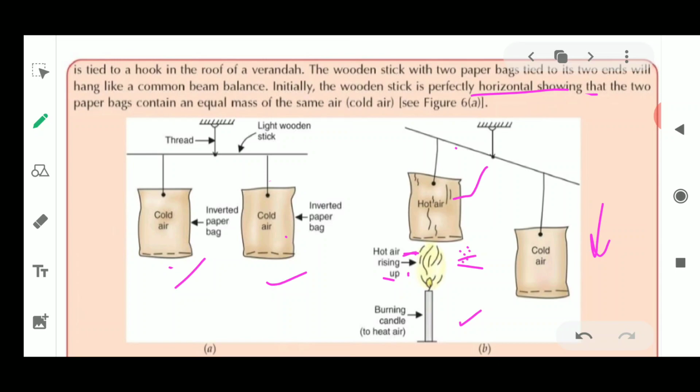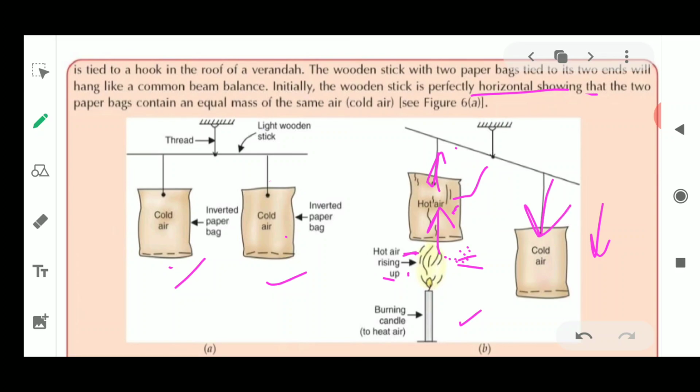Not the water, but the air present near the candle and the paper bag turned into hot air. This cold air has turned into hot air, and because of this, it becomes lighter and rises up. So the side containing the hot air got raised up because it was lighter, and the cold air, which was heavy, started coming down.